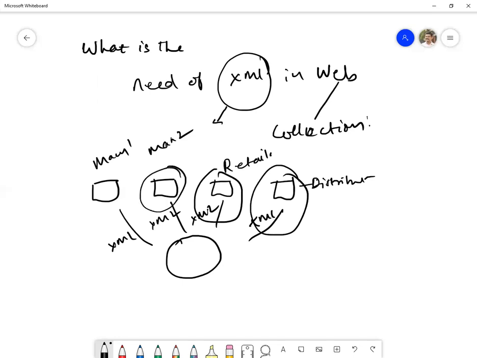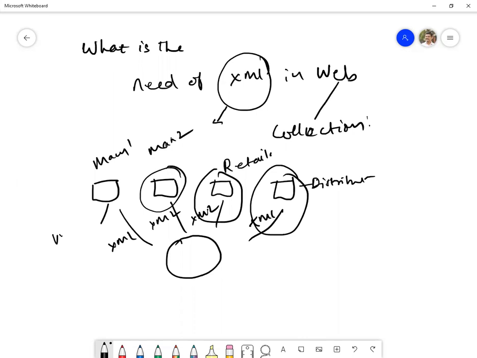So the way the data is represented on the internet is different. The manufacturer will have a different PC, and different platforms are there. So the environment in which the manufacturer is going to understand this data is different when compared to the other manufacturer.